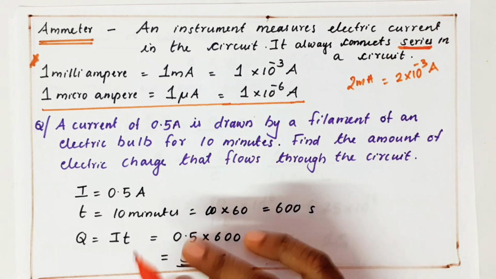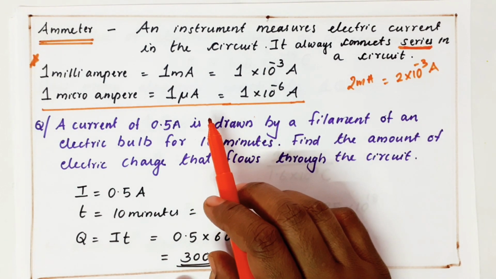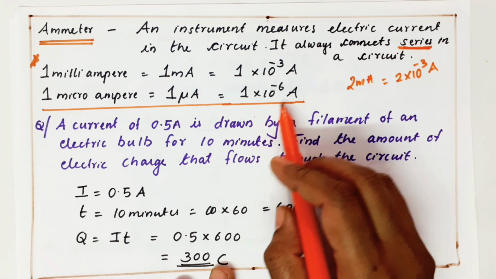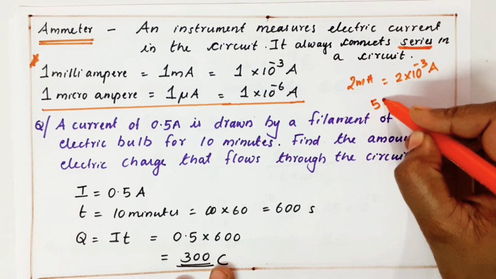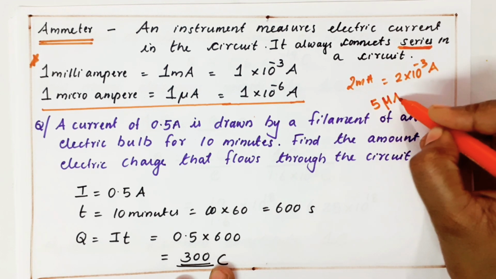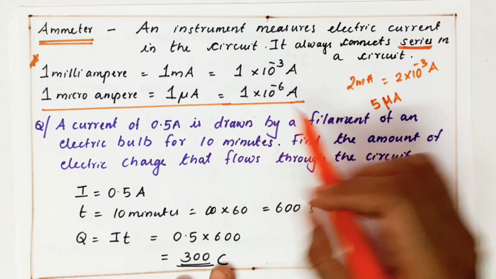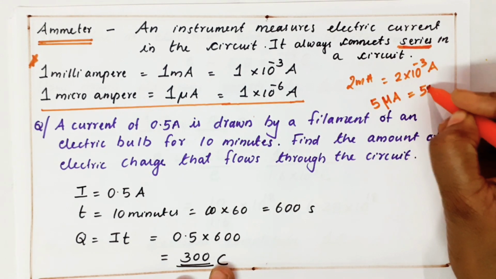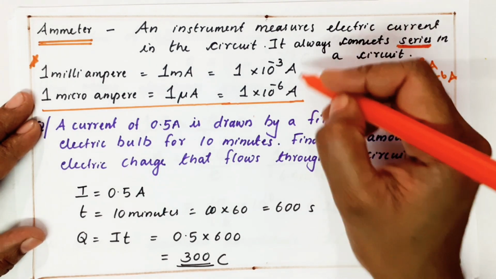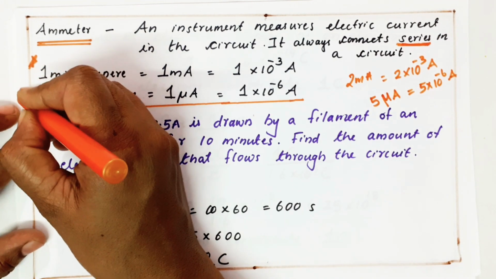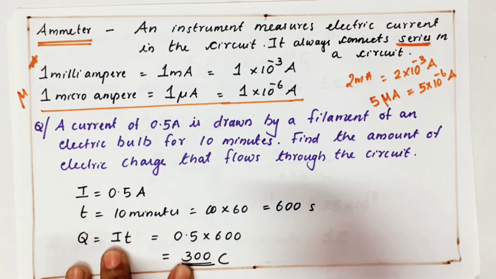But lesser than that, one more current is there. That is called microampere. What is 1 microampere? It is lesser than milli, so it is 1 into 10 power minus 6 ampere. For example, micro symbol is mu. This is called mu. It is a symbol. 5 microampere is 5 into 10 power minus 6 ampere. How do I write mu? I write one standing line and put a u. So, 1 microampere.